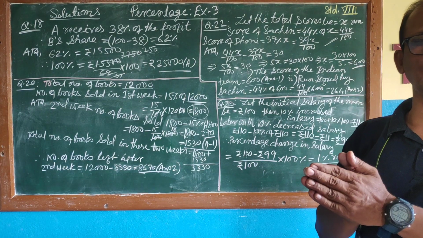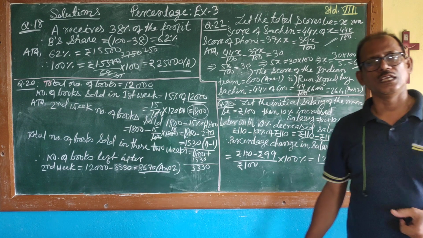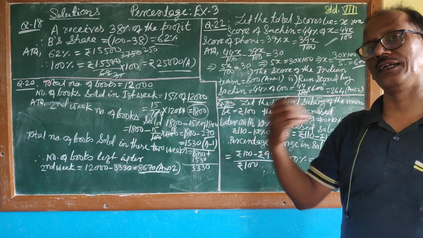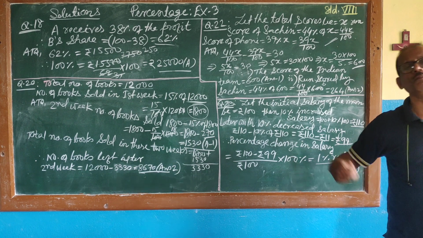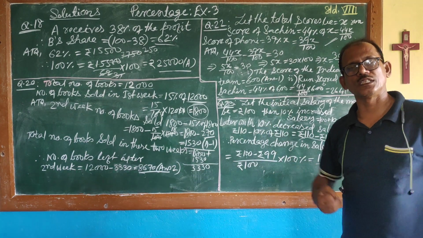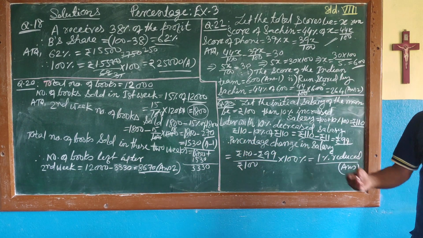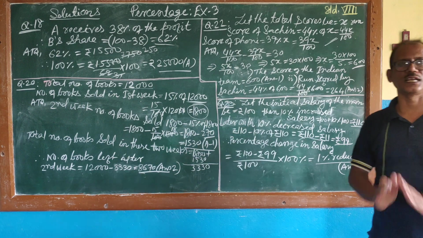Initially his salary was 100, with the increment he got 110, then they decreased 10% from the revised salary of 110. So 11 rupees reduced from 110 became 99 rupees. Now his salary is 99 rupees.